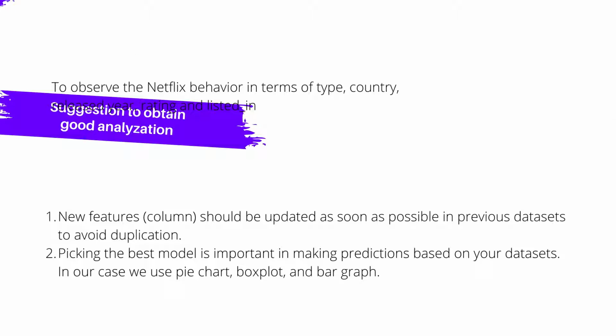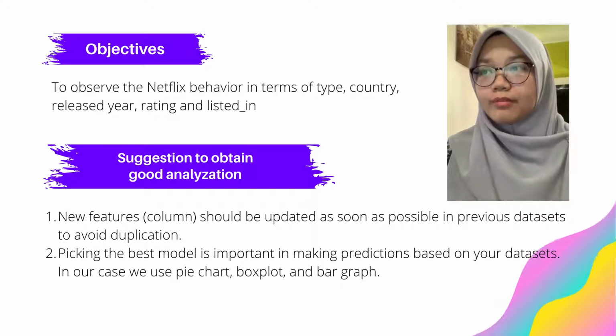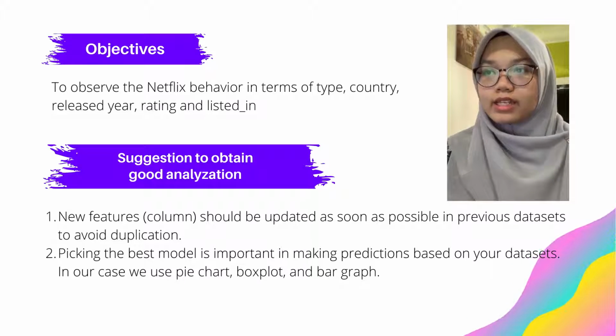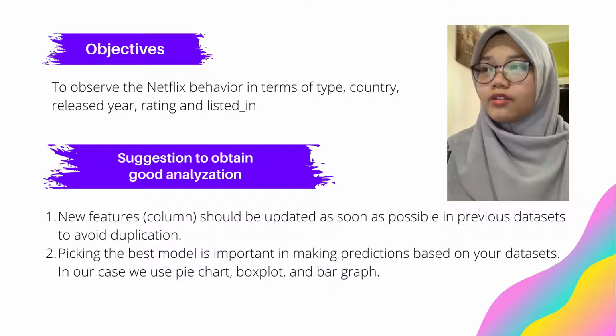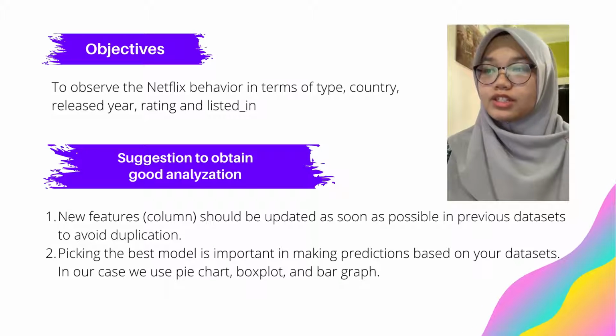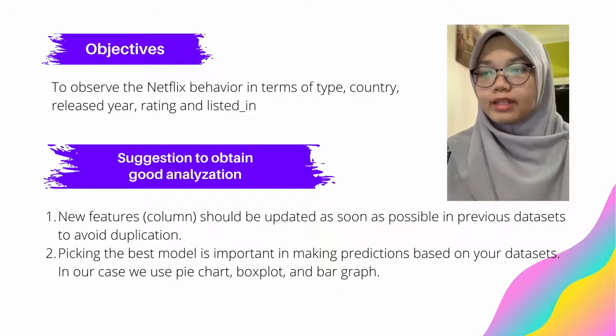In this project, our group has decided to work on the analysis of movies released in Netflix in 2009. The objective of our project is to observe the Netflix behavior in terms of type, country, release, rating, and listed in. Besides, we have decided to work on the analysis based on a dataset we found on the Kaggle website.